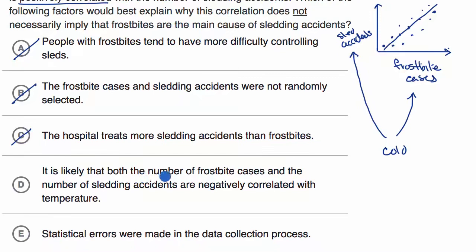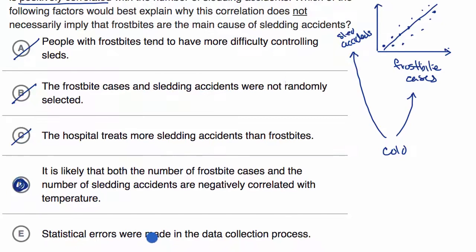It is likely that both the number of frostbite cases and the number of sledding accidents are negatively correlated with temperature. Well, this is exactly what we were talking about. Saying that it's negatively correlated with temperature is the same thing as saying it's positively correlated with cold. The colder it is, the more likely that you are going to have more frostbite cases or more sledding accidents. And I would go even further, that might not be a correlation, that cold might be the underlying cause that would drive both of these things. So I like this choice a lot.